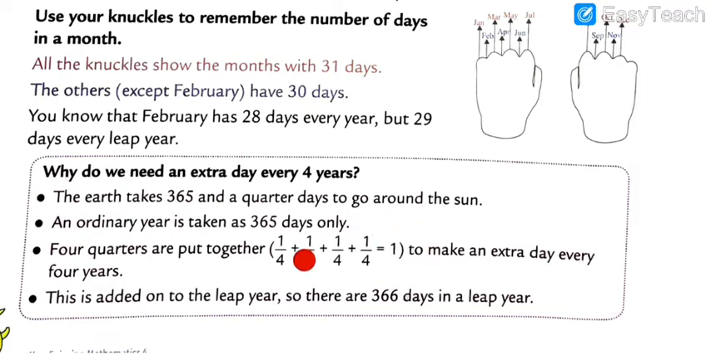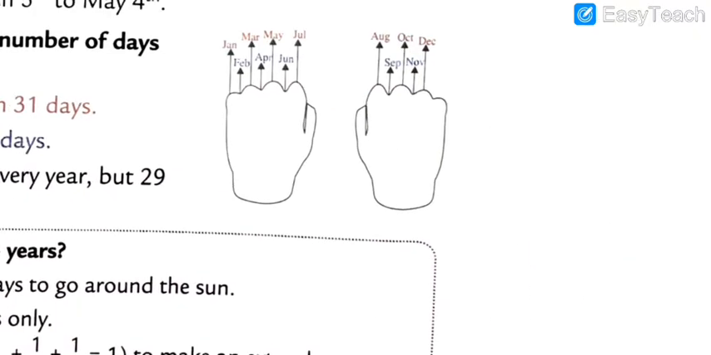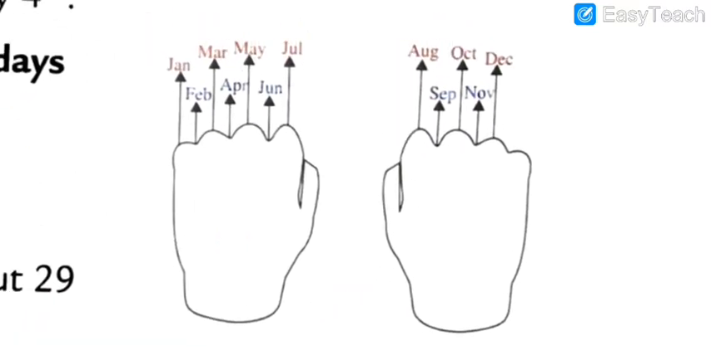See, my dear students, 4 quarters make 1, and that 1 day is included with the 365 days. 365 days plus 1 day is equal to 366 days, and it's called a leap year. What is it called, my dear students? It's called a leap year. Got my points? All of you note down these things, dear, in your book.